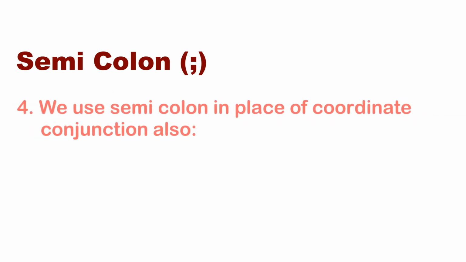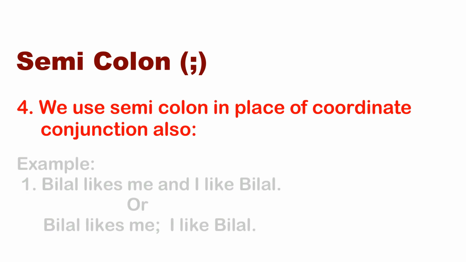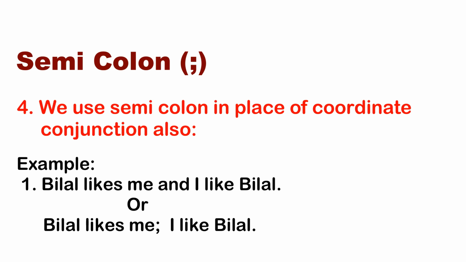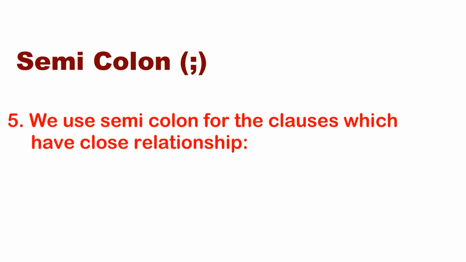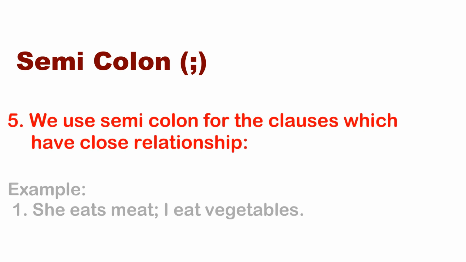So the next is we use semicolon in place of coordinating conjunctions. For example, Bilal likes me and I like Bilal. Bilal likes me; I like Bilal. So we have to use semicolon instead of and. The next is we use semicolon for the clauses which have close relationships. For example, she eats meat; I eat vegetables. We have to use the semicolon.